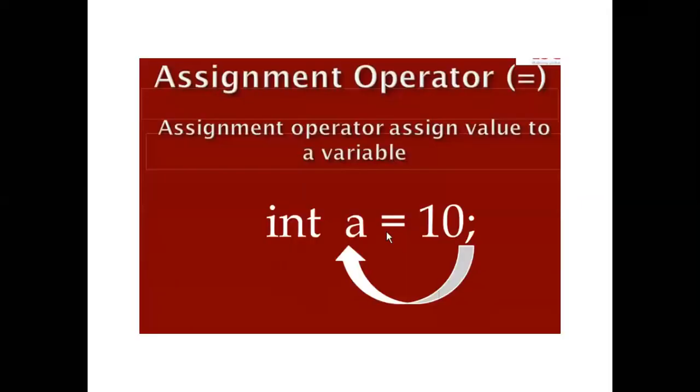Okay, now the operators. We will use the operators like in C programming. The assignment operator, equal, you are already aware of, assigns a value to a variable. For example, int a = 10. Here the assignment operator assigns 10 to a. Here the identifier is a, the variable is a, and the data type is integer, so the value 10 will be assigned to a. This is called the assignment operator.